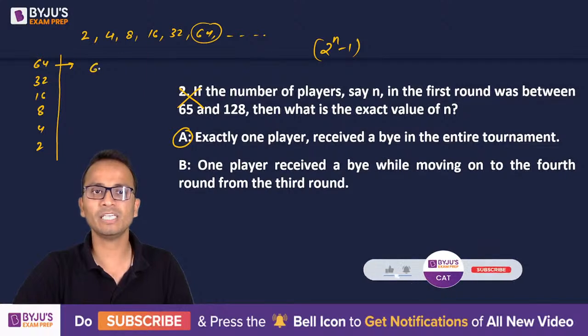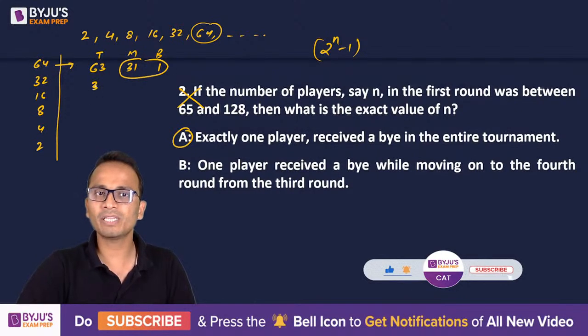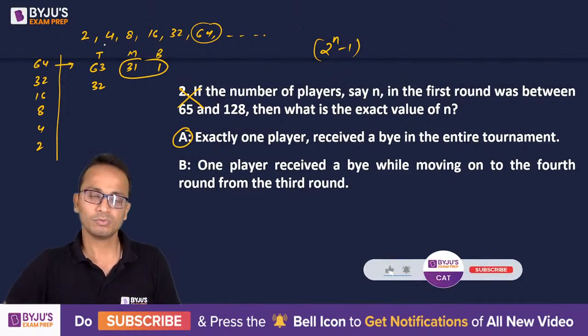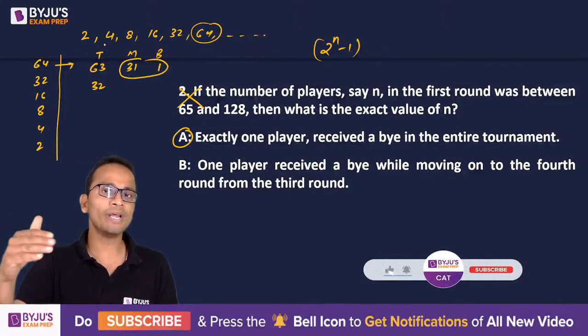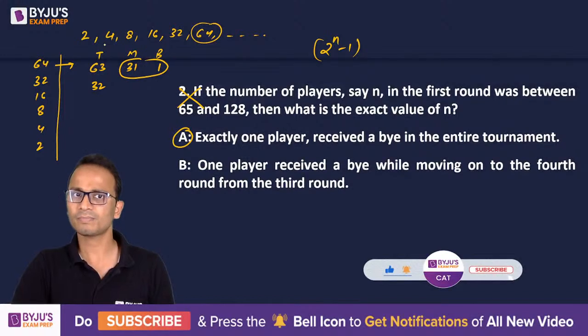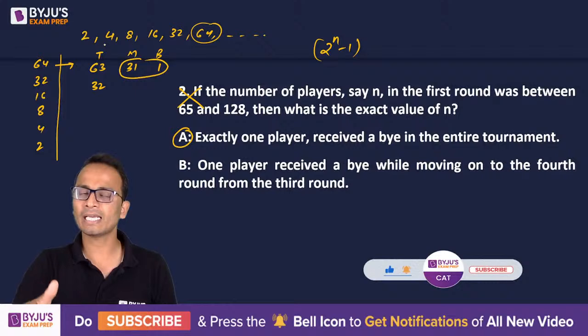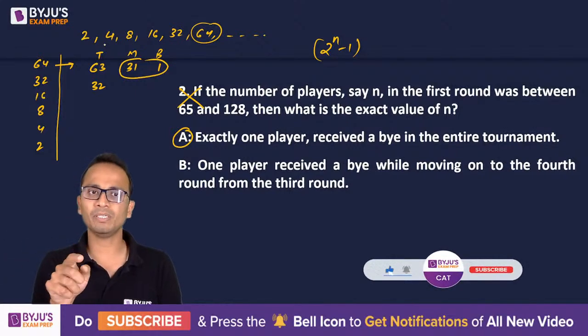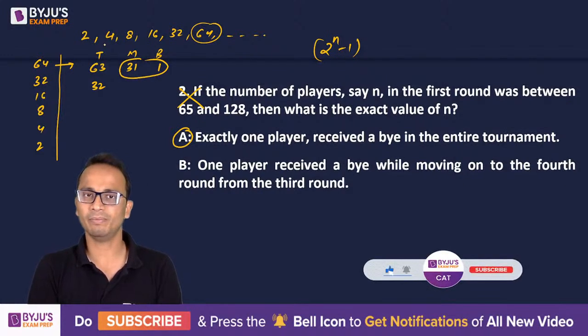So if the number of teams is 63, how many matches will there be? 31, and there will be one bye. So in the next round the number of teams will be 32, which is a power of 2. Okay, so if in any round the number of teams is 2 raised to the power n minus 1, then I can say that one bye will happen immediately in that round, and after that there will not be any bye.